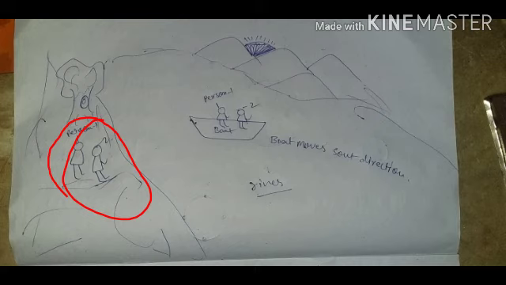What is the state of motion of the persons in the boat? They are also moving like the boat. Okay, very good. How do you decide that the boat and the persons in the boat are moving? Anybody say? Okay, listen. With respect to us, the positions of the boat and the persons are changing with time. So, they are in motion.